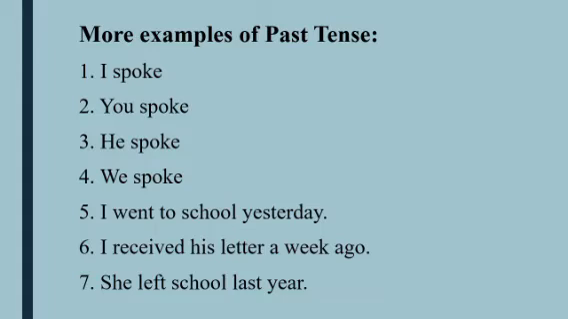And number 6, here also you can see that I'm using subject first, I, then received. Received is a past form of verb, then extension is a week ago. A week ago also denotes a past time, isn't it? Number 7, she left school last year. Last year denotes past time also. That's why we can very easily learn this simple past, isn't it?